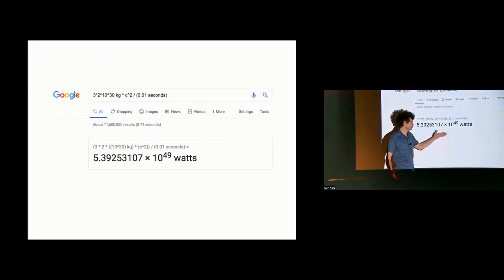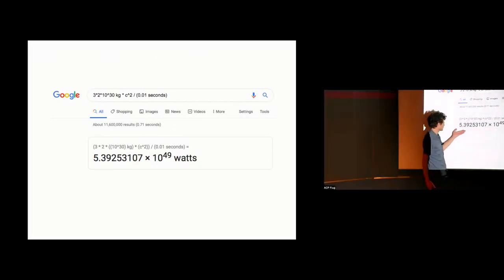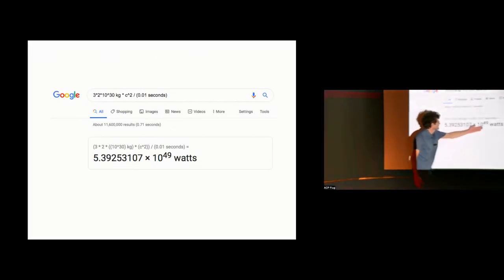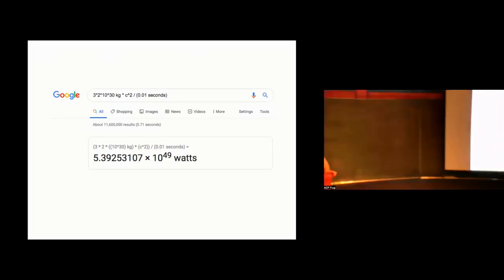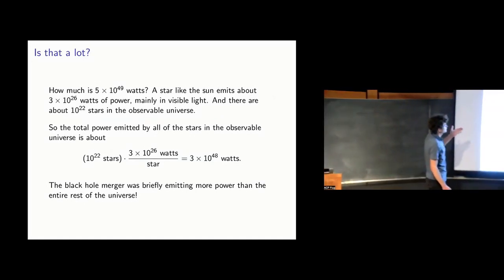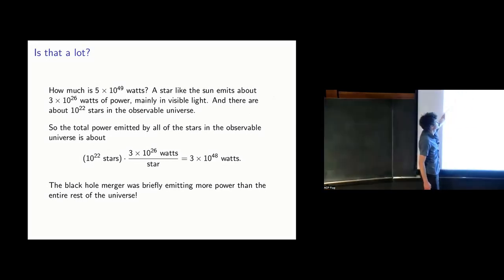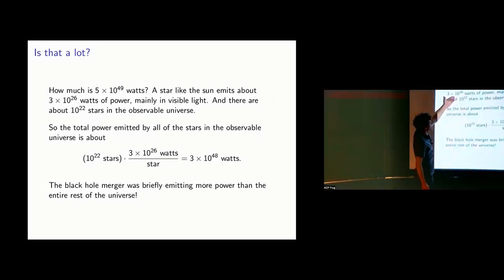Watts are a ridiculous unit to discuss this in. Like, watts are something that makes sense for humans and light bulbs and stuff. But well, numbers work, so we can express it in watts. It's about 10 to the 49 watts of power. So, okay, that's a big number. What does that mean? That's a lot. So let's try to compare it to something. A star like the sun emits about 10 to the 26 watts of power. I didn't calculate that.